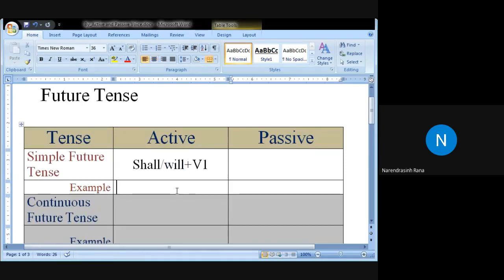Okay, fine. Now give me example. Simple future tense, active voice. Kishan, he will play cricket. Very good. Other examples. I want examples from all of you. Kishan replied with he will play cricket. Nirali, I will read a book. Very good. Nawaz Khan, he will pay for that. Pay for that. Very good.